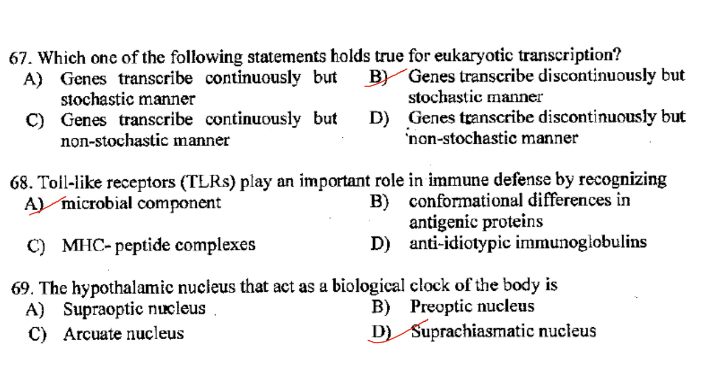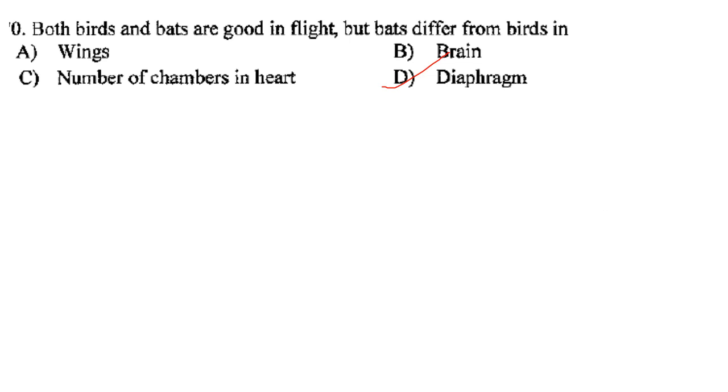Answer is option A. The hypothalamic nucleus that acts as a biological clock of the body is the suprachiasmatic nucleus. Answer is option D. Then both birds and bats are good in flight, but bats differ from birds in diaphragm. Answer is option D.